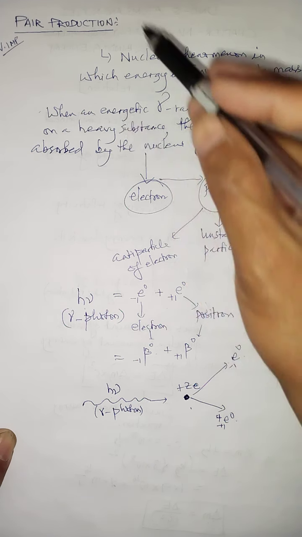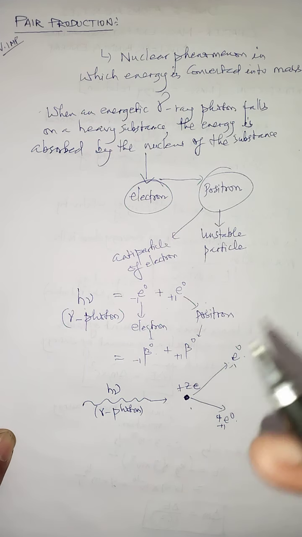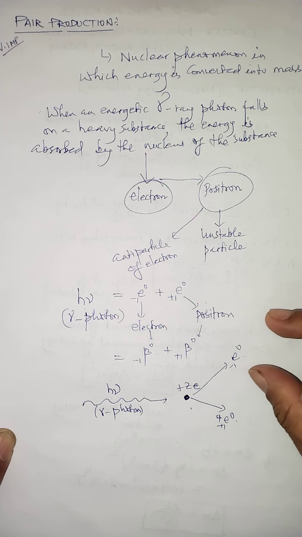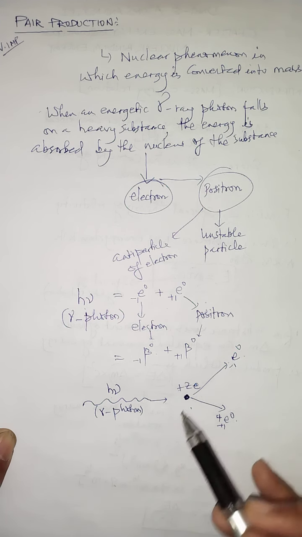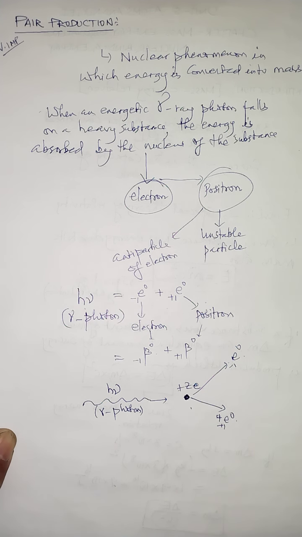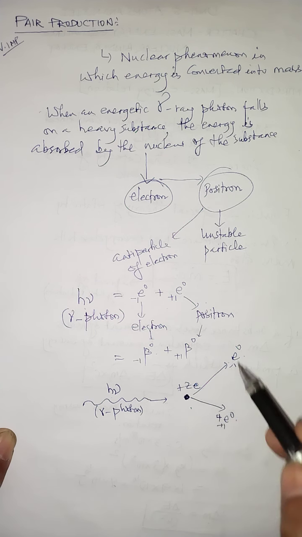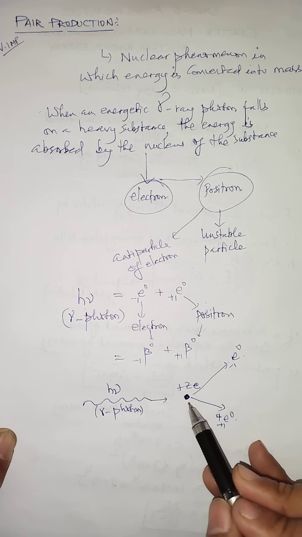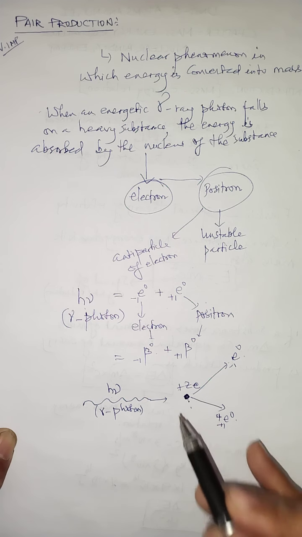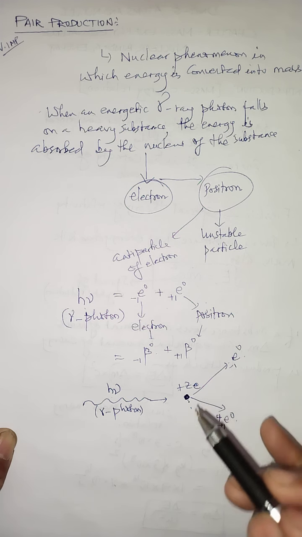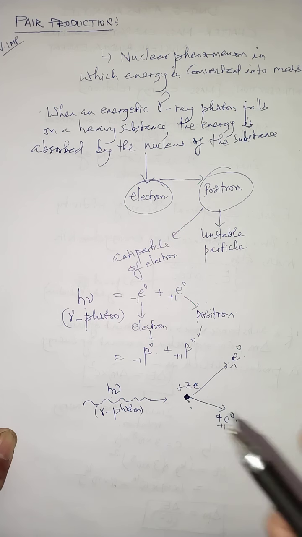Because when we talk about pair production, it's not only the energy that is conserved, the momentum is also conserved, because this photon always travels with a certain speed. If a particle has a certain speed, it has a momentum also. So in order to follow the conservation of momentum, the presence of this nucleus is very important. The presence of this heavy nucleus is actually in order to have the conservation of both energy and momentum.